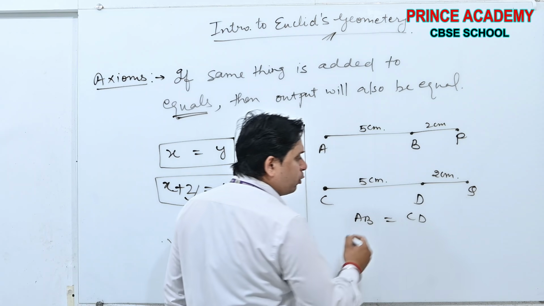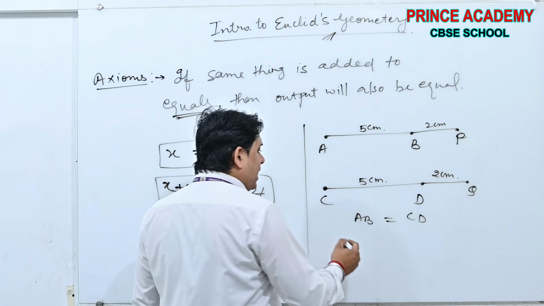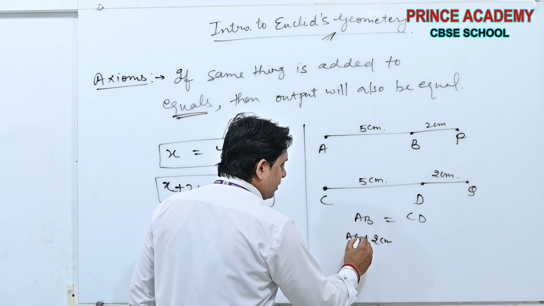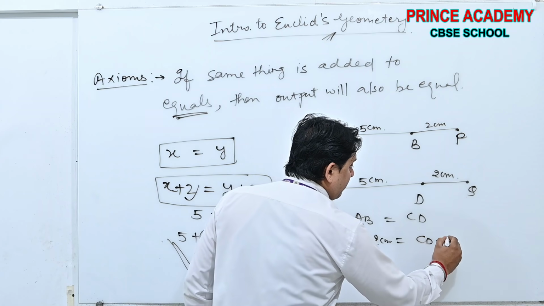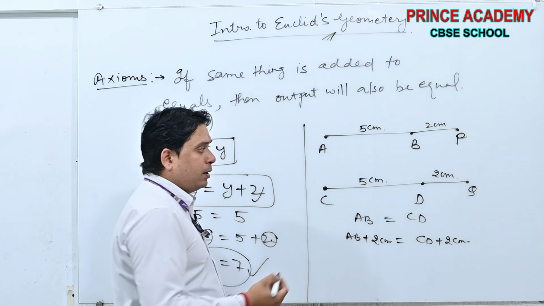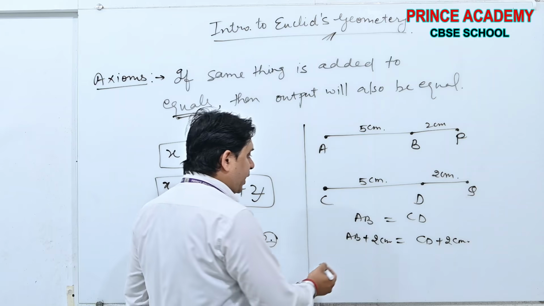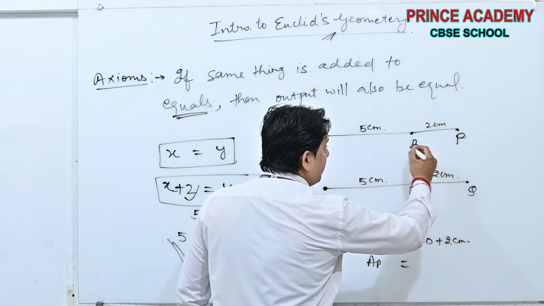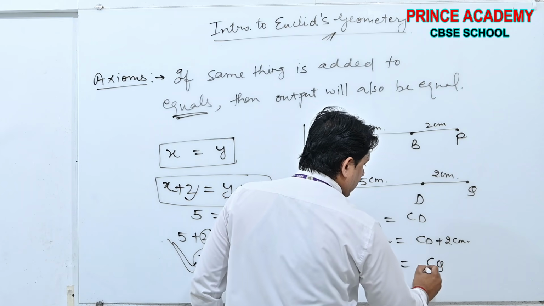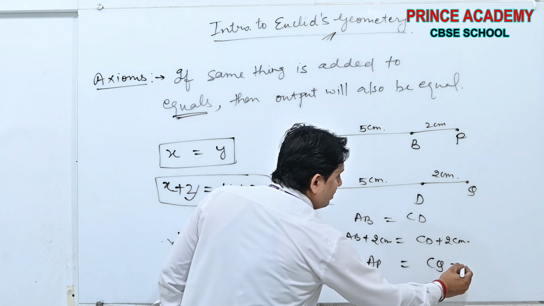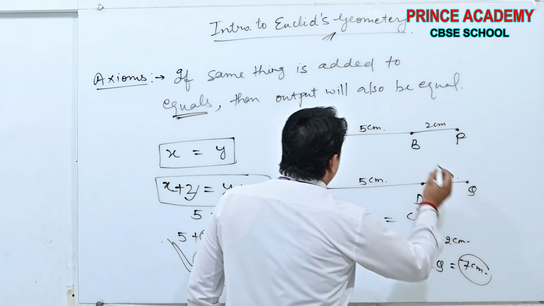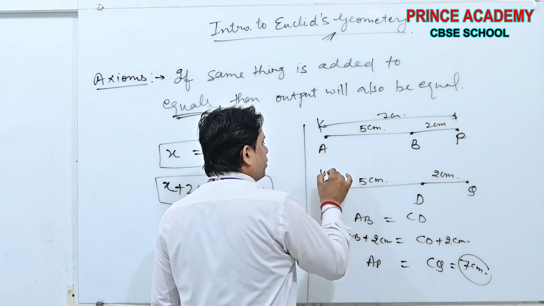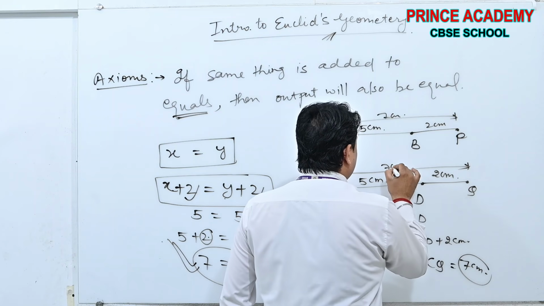AB and CD are equal. What I did, I added 2 centimeters to AB and 2 centimeters to CD. Then the result here became AP and here became CQ, which are both 7 centimeters. Yes or no? AP will be 7 centimeters. Therefore, CQ is also 7 centimeters.